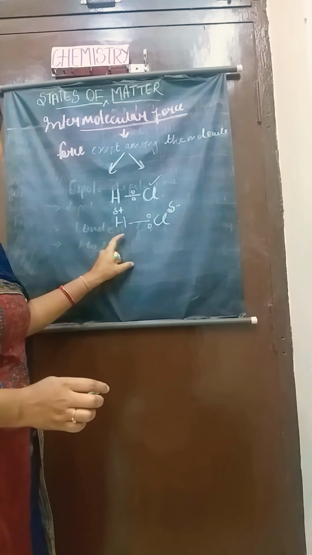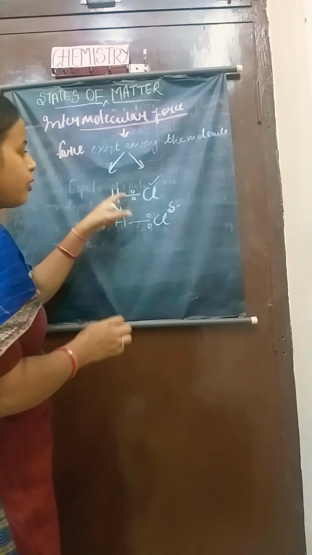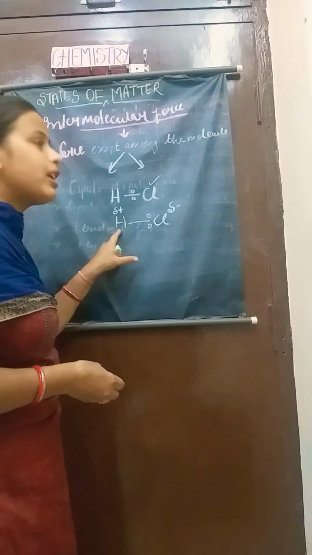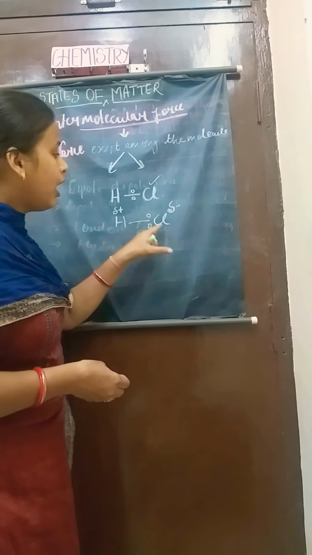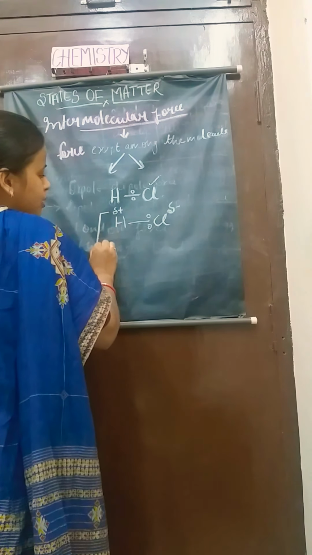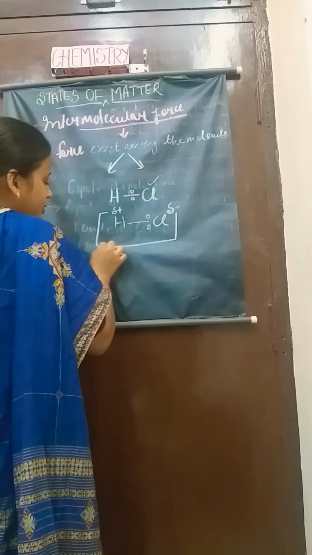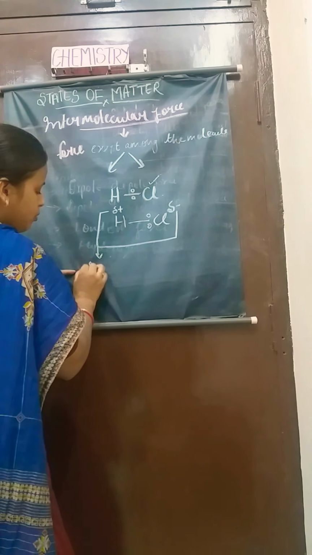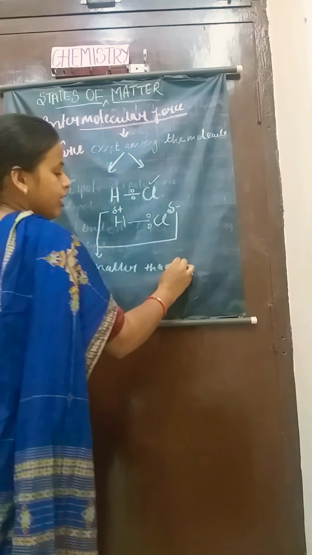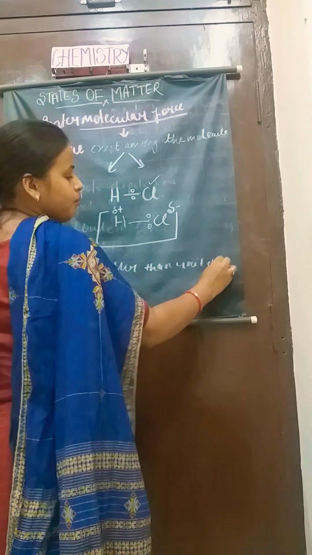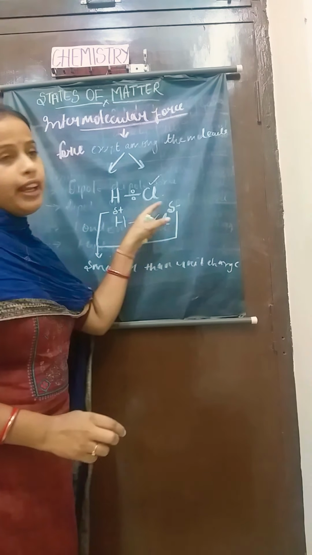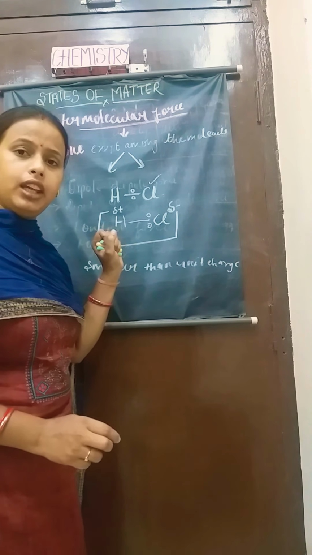As the shared pair of electrons is moved towards the chlorine, hydrogen gets the partial positive charge and chlorine gets the partial negative charge. These charges are smaller than the unit charge, and that's why we call them partial charges, and we always represent them by delta plus and delta minus.